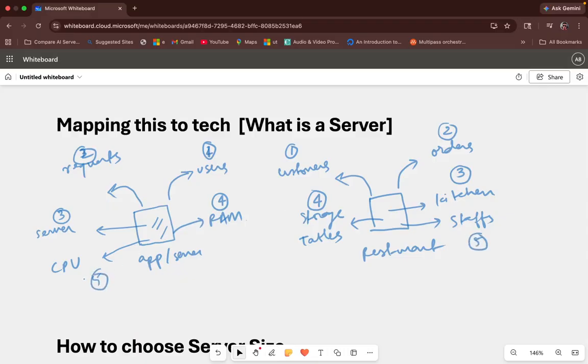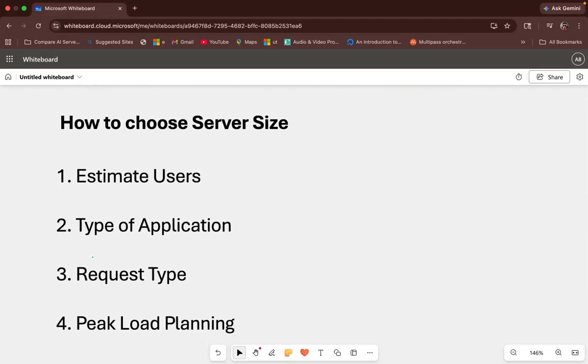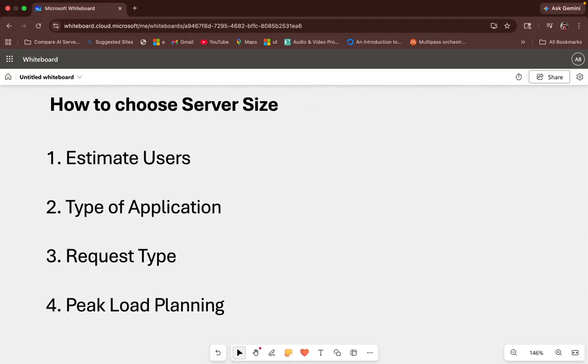And fifth, who does all the processing inside the restaurant is the staff, just the way the CPU does all the processing over here. So this is a simple analogy in which we can understand why a kitchen fails when way more people want to go inside that restaurant, and the restaurant cannot cater to that. Similarly, when there is a server and there are way more requests than anticipated, then the server also crashes, right? So then there is a question: how to choose the server size. That's a very important question.